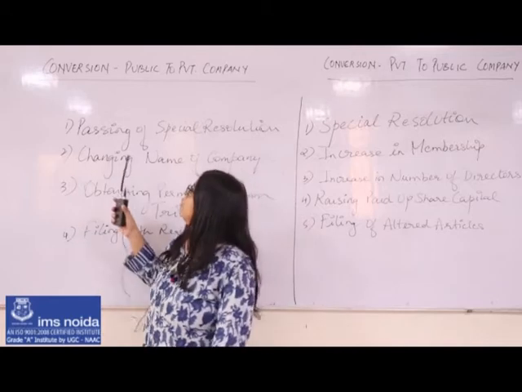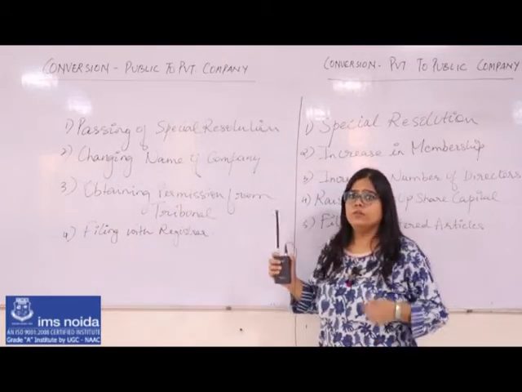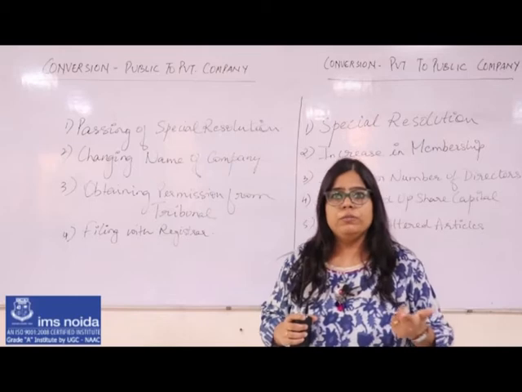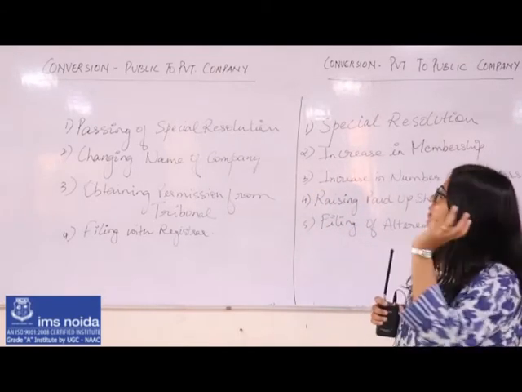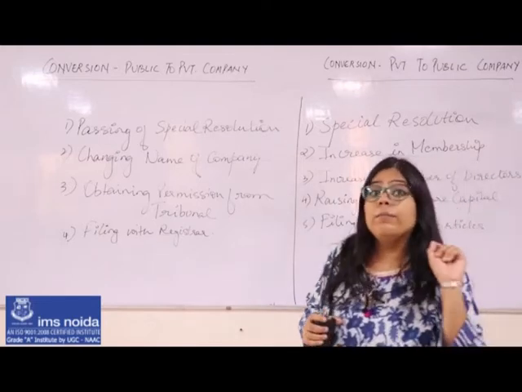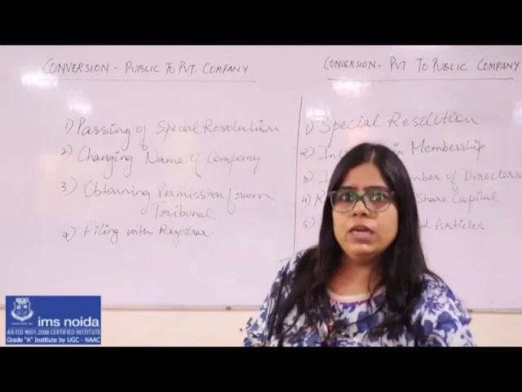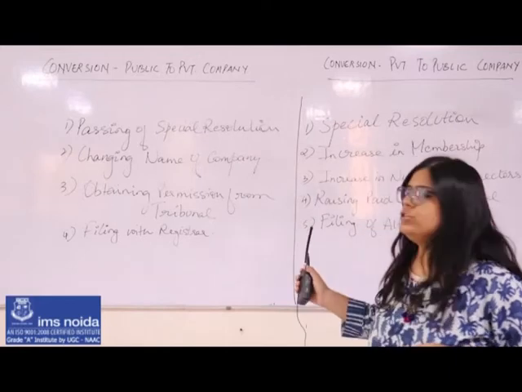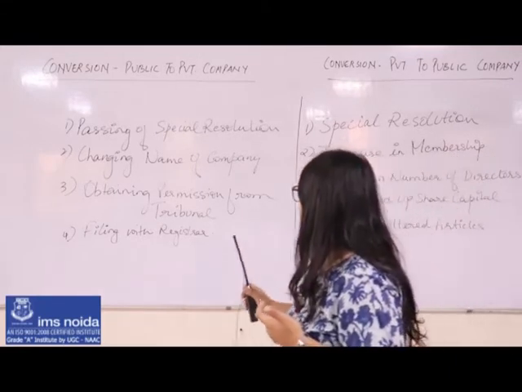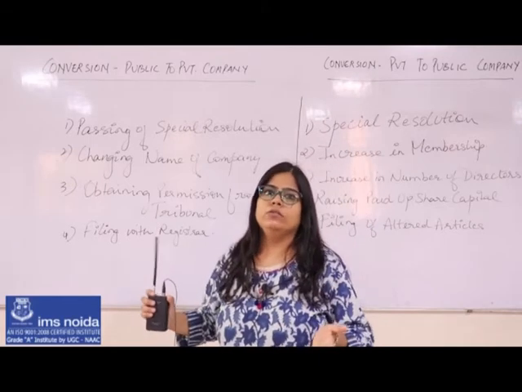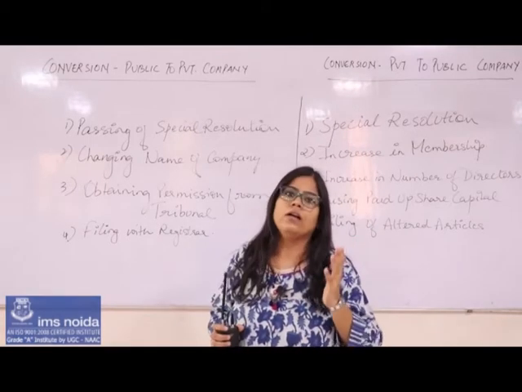Next one, talking about conversion of public to private. First one remains the same, 75% majority in the annual general meeting. Second one, adding the words Private Limited to the name. Next one, permission from the tribunal, for which I need to apply to the court that will provide me the permission. And the fourth and final one, submit the altered copy of articles with the registrar of companies.